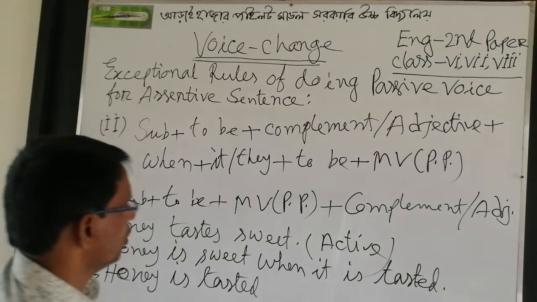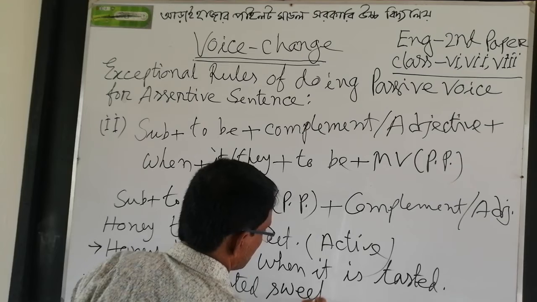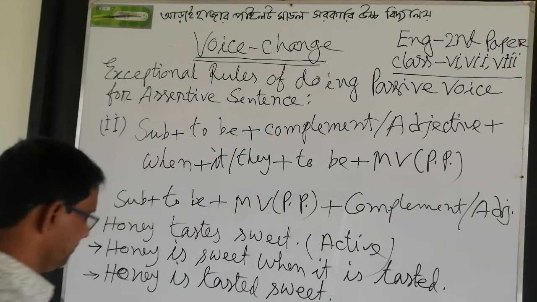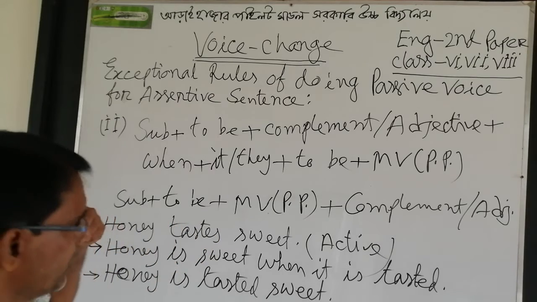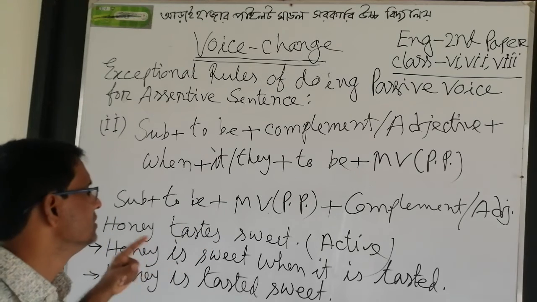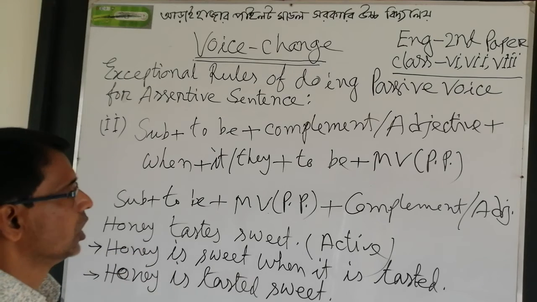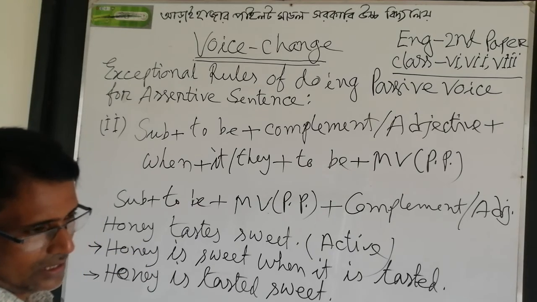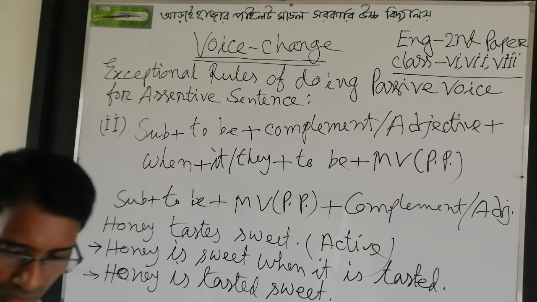I should write complement or adjective. Yeah, sweet. Passive verbs are generally feel, taste, call, etc.